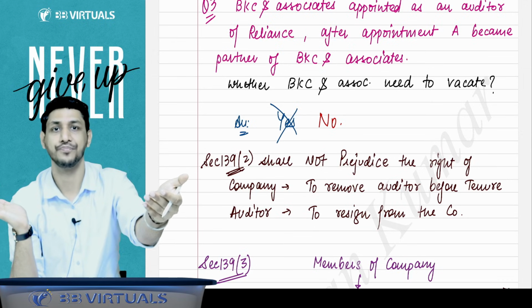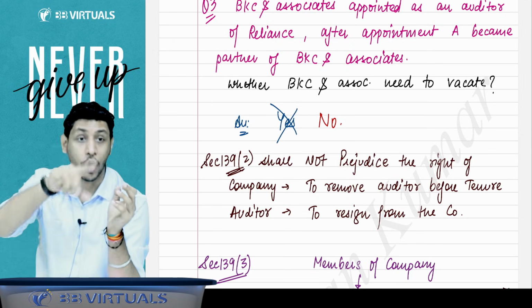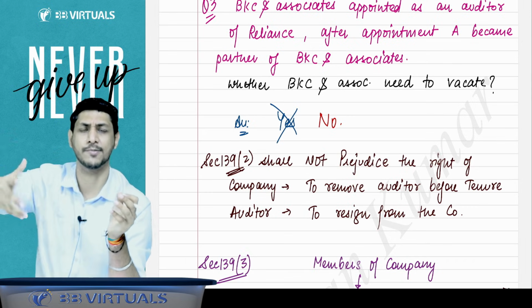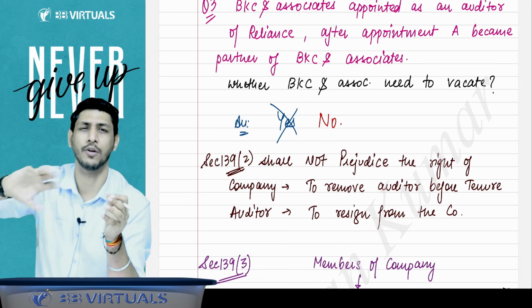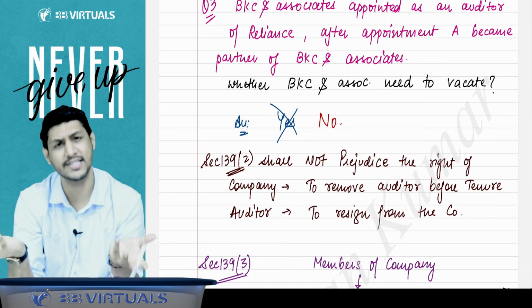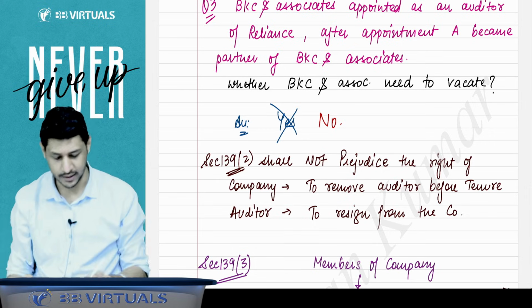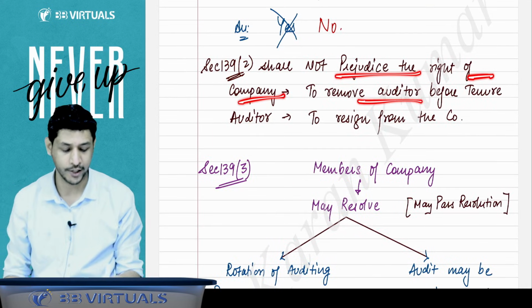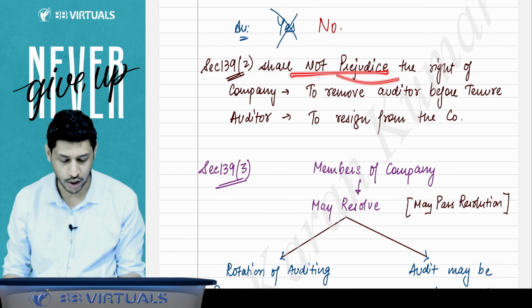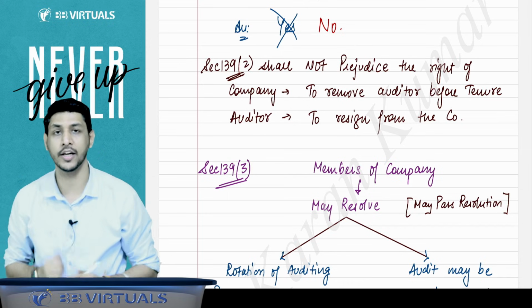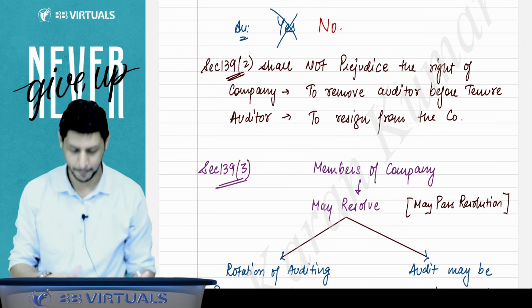The company can remove him. Or if the auditor wants to resign before that 5 years, because the company is exploiting him or is not giving information and he is not able to do the audit, he can resign. Yes, he can also resign. So this 139 subsection 2 rotation provision shall not harm the right of the company to remove the auditor, and shall not harm the right of the auditor to resign from the company. Company can remove the auditor, auditor can resign from the company.